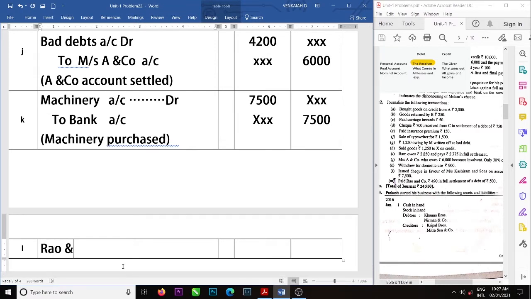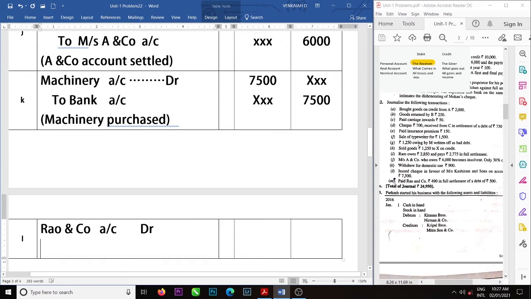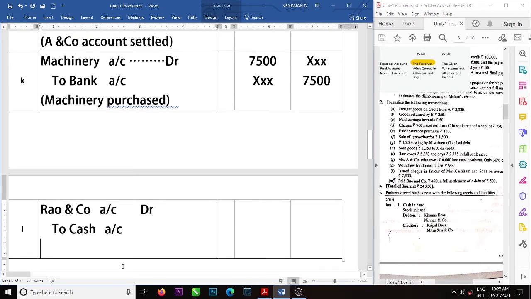Rao and Co. account debit, to cash account, to discount account received.